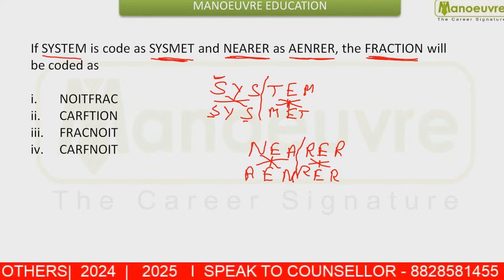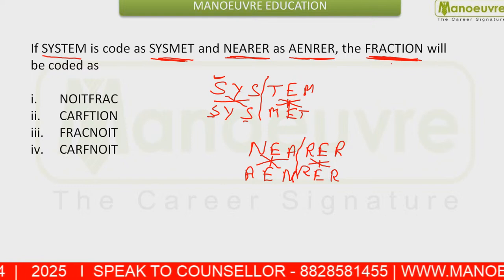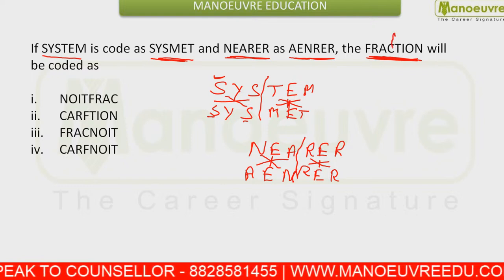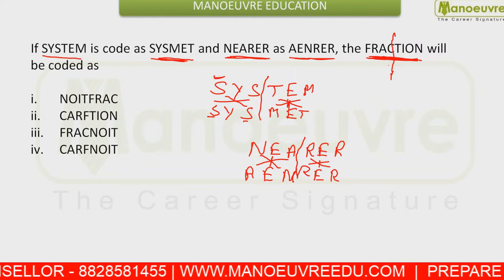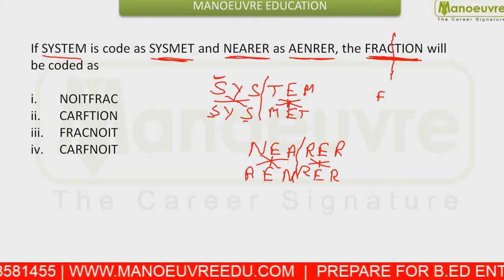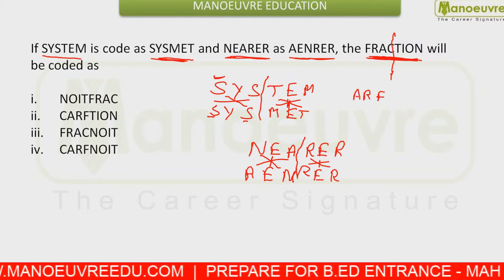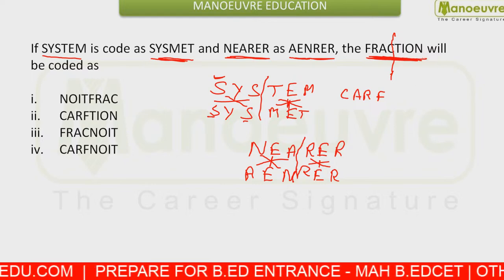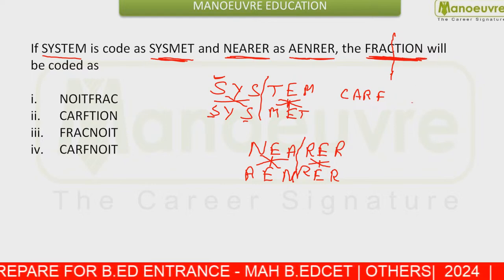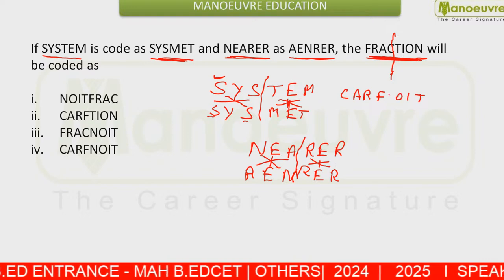So you are asked to code the word FRACTION. So what are you going to do? You're going to break this in half and write down each half in the inverse order. So this is going to be FRAC, and we are going to write TION in the reverse order. So this is going to be your TION.